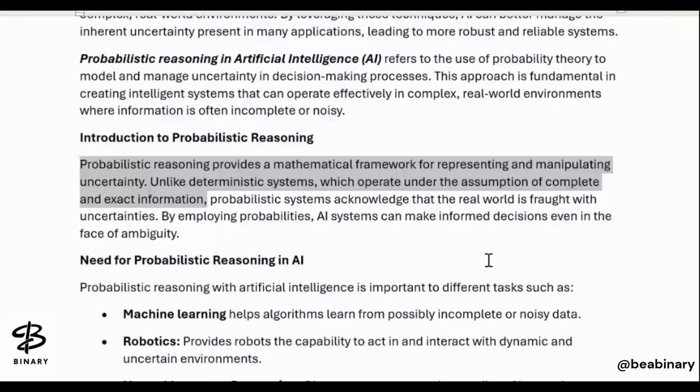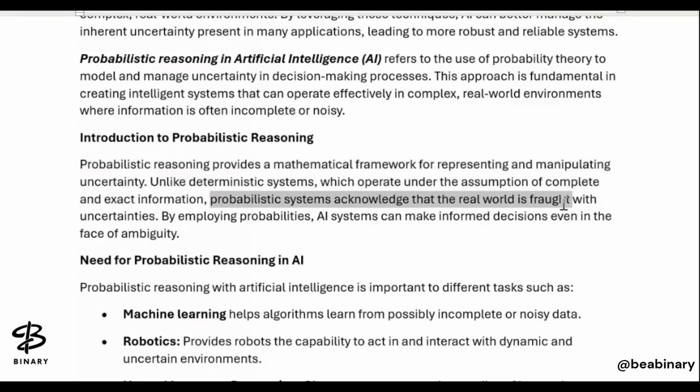But probability में क्या होता है कि आपके पास complete information नहीं है, exact information नहीं है, बहुत सारे scenarios हैं, बहुत सारे situations हैं और उनके बीच में uncertainty है. So incomplete information है. So probabilistic systems acknowledge that the real world is a product of uncertainties by employing probabilities or possibilities. So AI systems can make informed decisions even in the face of ambiguity, जहाँ पर एक ही चीज के बहुत सारे मीनिंग निकल रहे हैं.